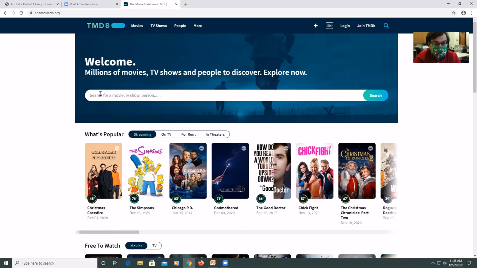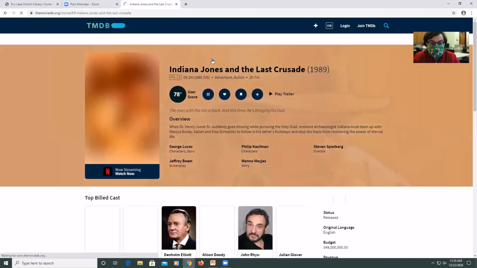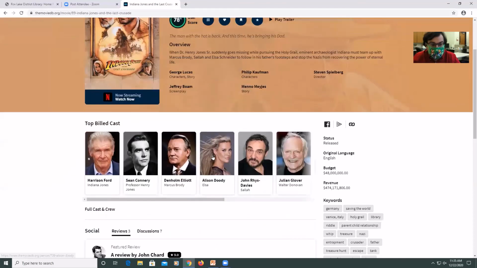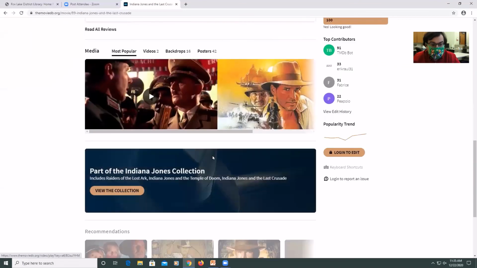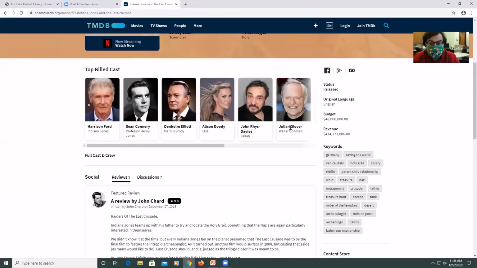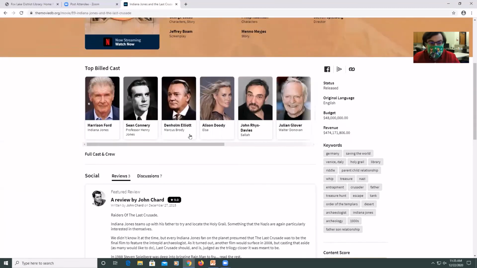So we can look for your movie. It'll bring in a user score, some information about who the actors were, some reviews, some discussions, some recommendations, some keywords. These are keywords there in the movie.